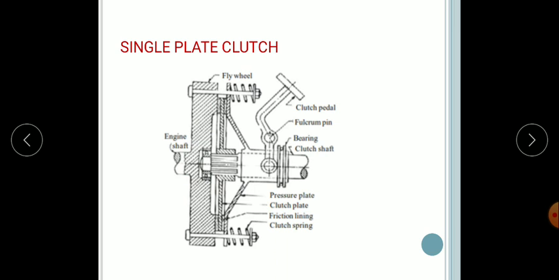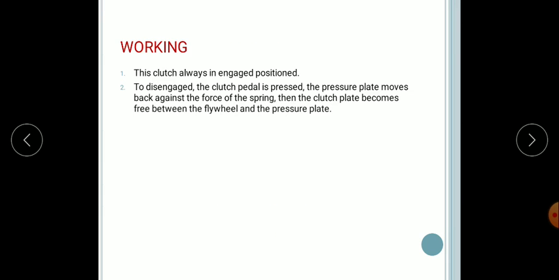Since it has the friction lining on both its surfaces, due to the friction between the flywheel, clutch plate and the pressure plate, the clutch plate revolves with the flywheel. As the clutch plate revolves, the clutch shaft, which is connected to the transmission, also revolves. Thus the engine power is transmitted from the crankshaft to the clutch shaft. So this is the working of the single plate clutch.